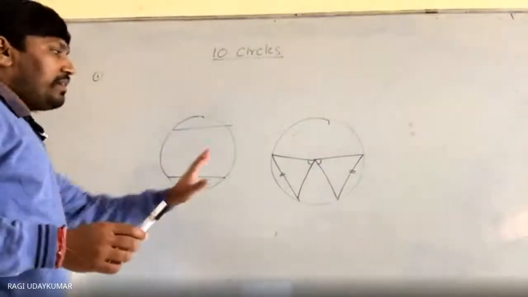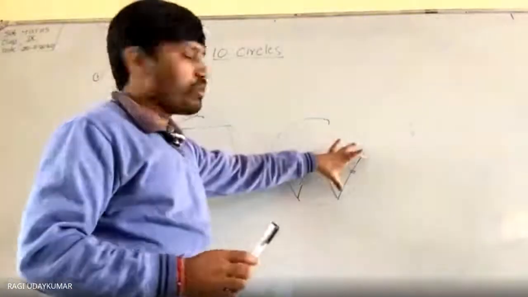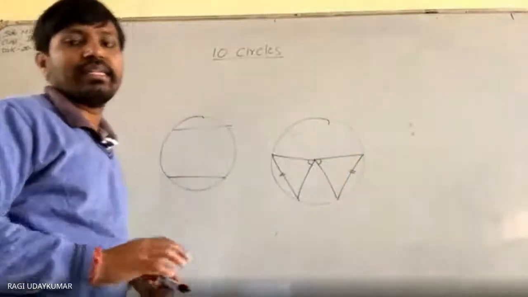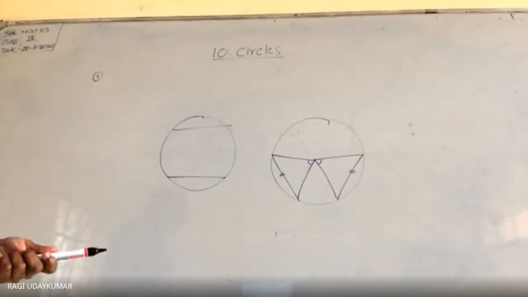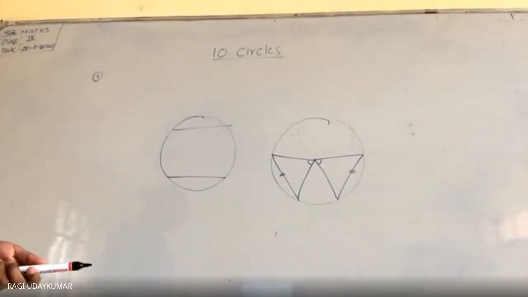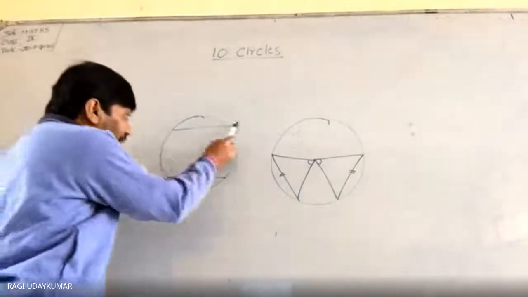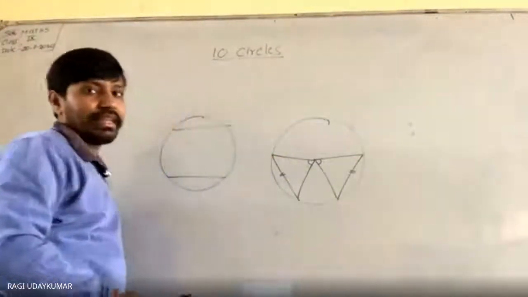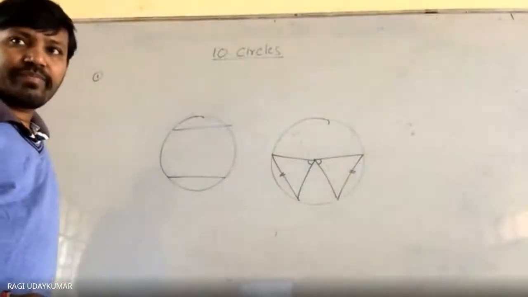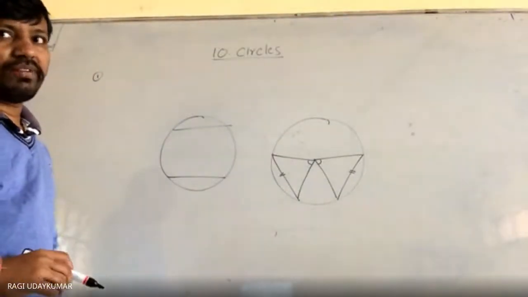So here, if you take these chords, equal chords of the circle subtend equal angles at the center. You can prove this also. Proof कर लिया ना? So you don't consider the equal chords, this is nothing but equal. There is a chance that two chords will be equal in length like this. Okay? This is one theorem you have done.